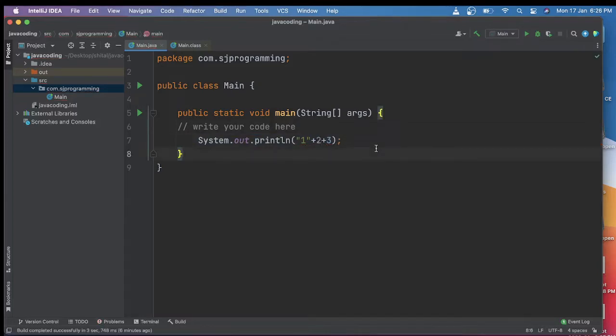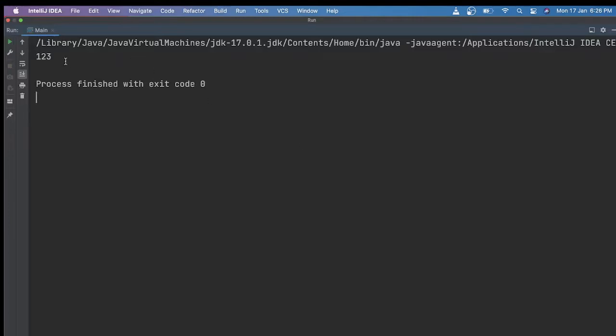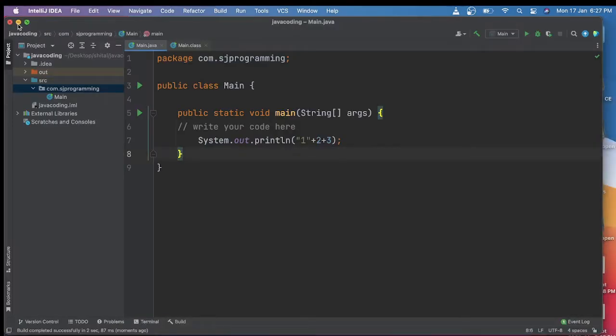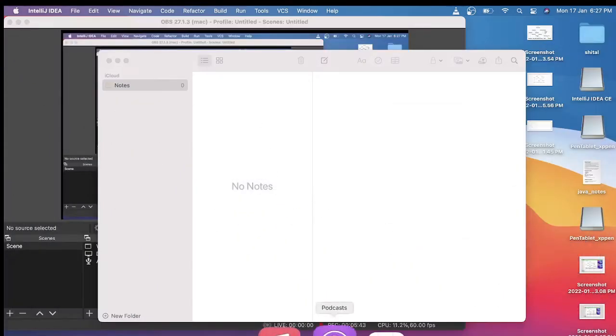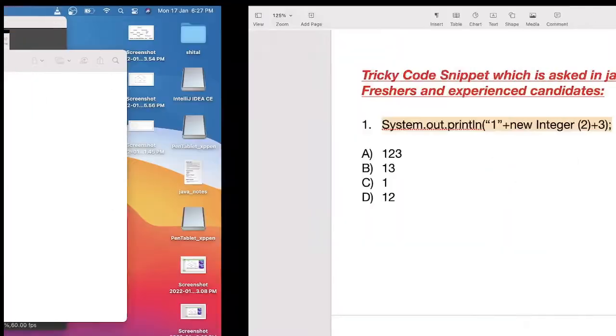Now let's see what the output will be. See, we are getting the correct output which we guessed. Now let's jump to the next question.